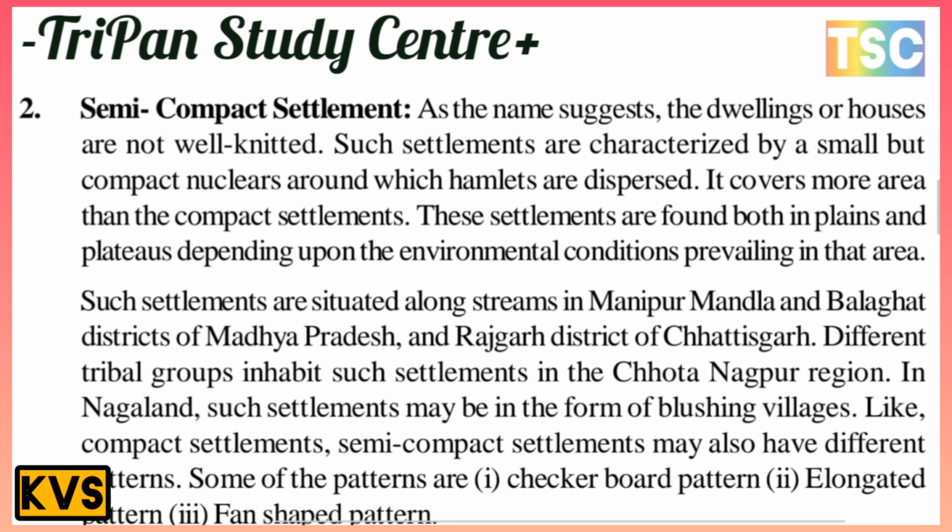Such settlements are situated along streams in Manipur, Meghalaya, the Balaghat district of Madhya Pradesh and the Raigarh district of Chhattisgarh. Different tribal groups inhabit such settlements in the Chota Nagpur region. In Nagaland, such a settlement may be in the form of a cluster of villages.